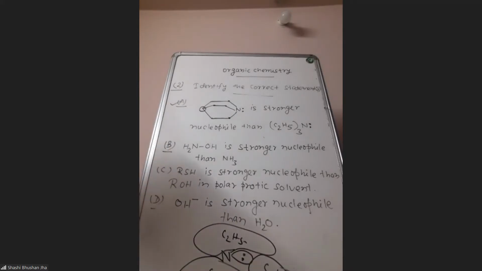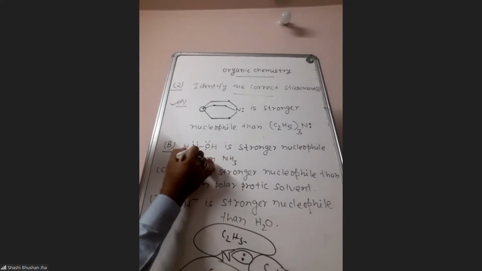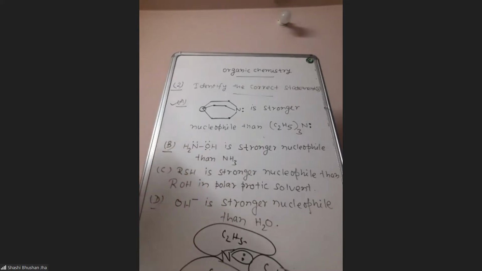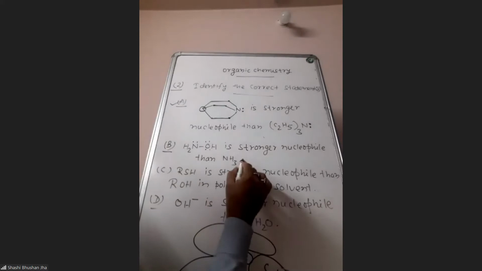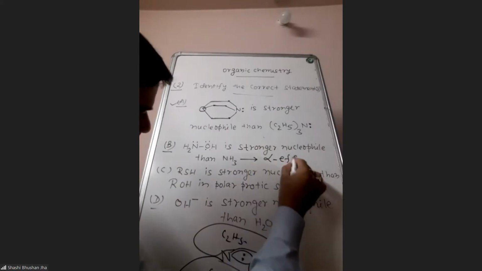Repulsion between the lone pairs on oxygen and nitrogen. You know, this is called one particular effect also, the alpha effect. So the second is correct because of this alpha effect.